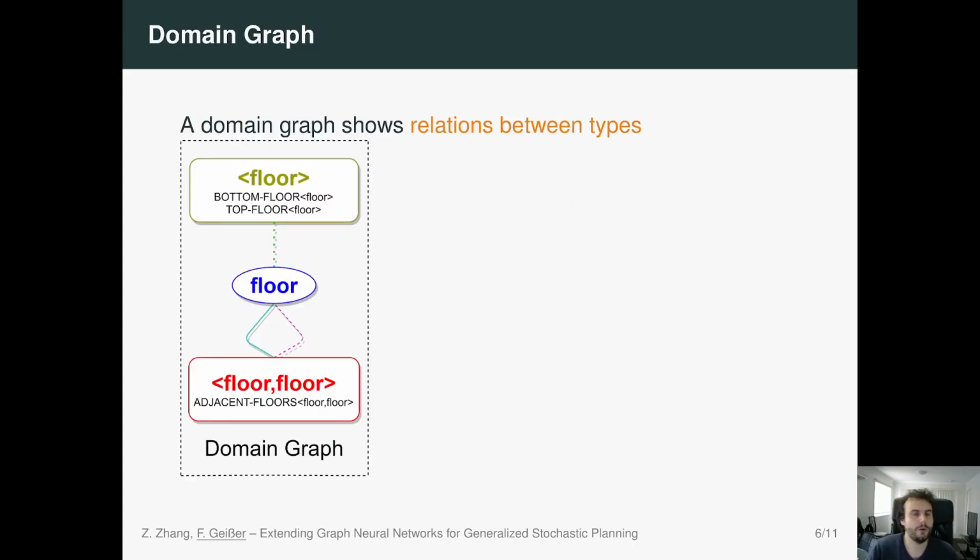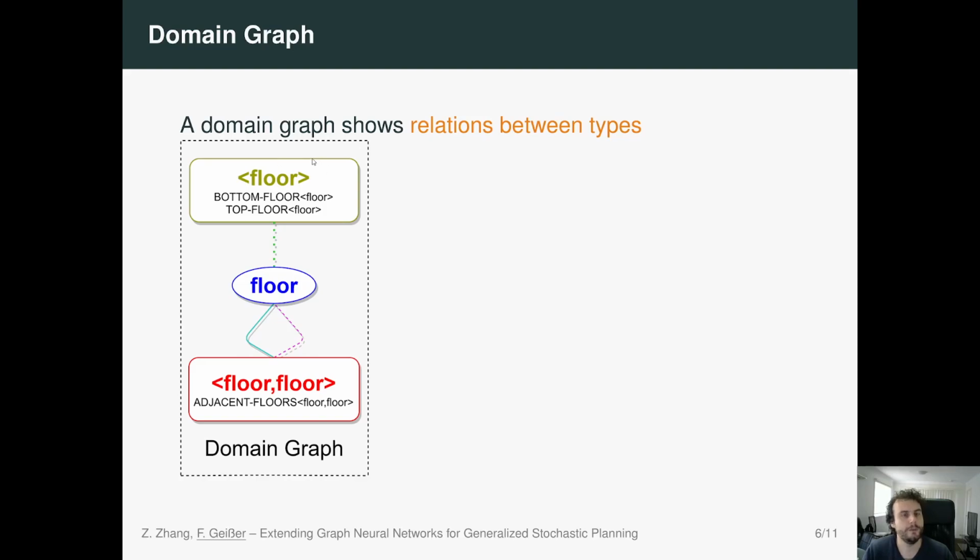Given such a first order MDP, we can then construct a so-called domain graph, which shows us relations between types. Now here's only a small part of our domain graph for the elevator domain. We have type vertices, type nodes. So here, for example, for our type floor, we have one type node, and then we have predicate nodes which correspond to predicates, and basically we have one predicate node for predicates for some specific argument type.